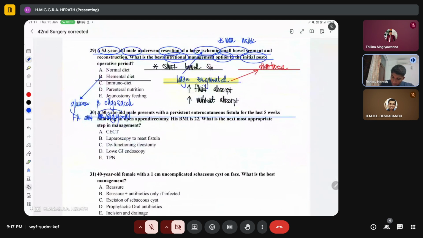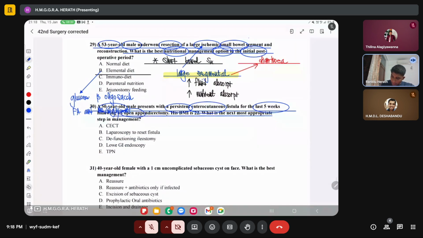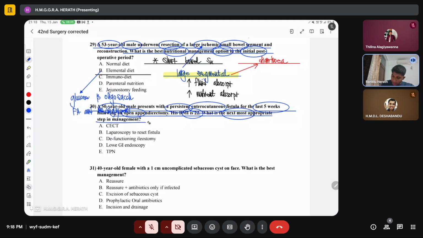And then a 50-year-old male presents with a persistent enterocutaneous fistula for the last 5 weeks following an open appendicectomy, right? BMI is 22. What is the next most appropriate step in management? So for the fistula to heal, you need to defunction it, right? Defunctioning is the most important step in healing of a fistula. So the next step in management is to do a defunctioning ileostomy.